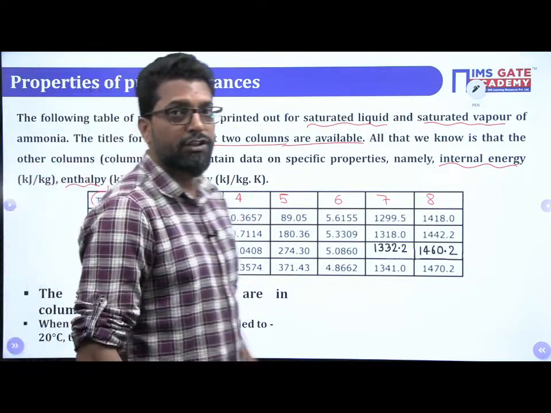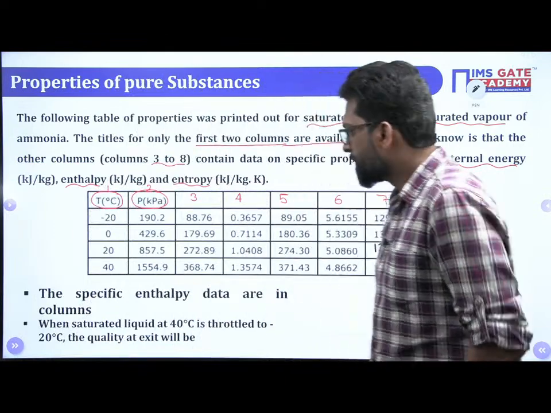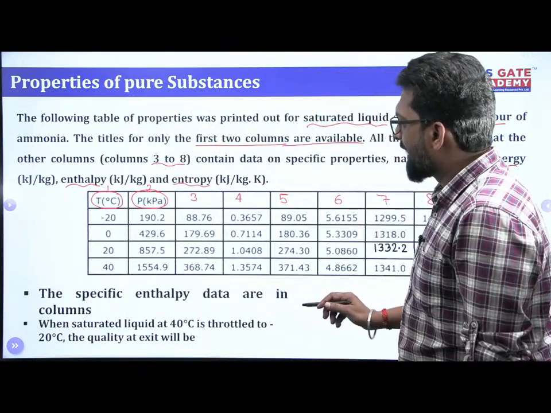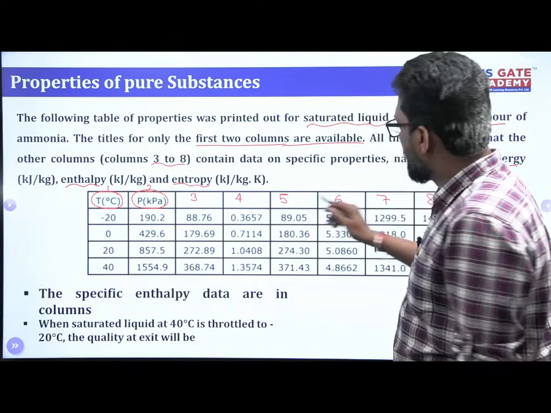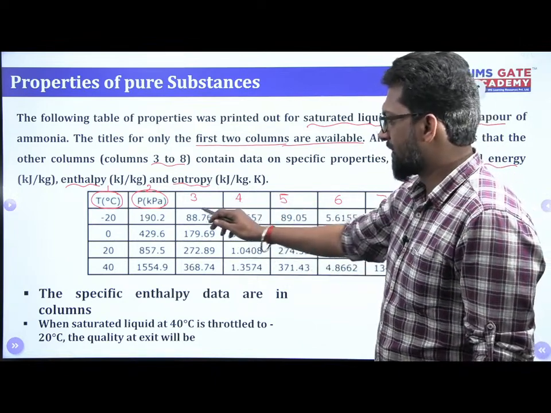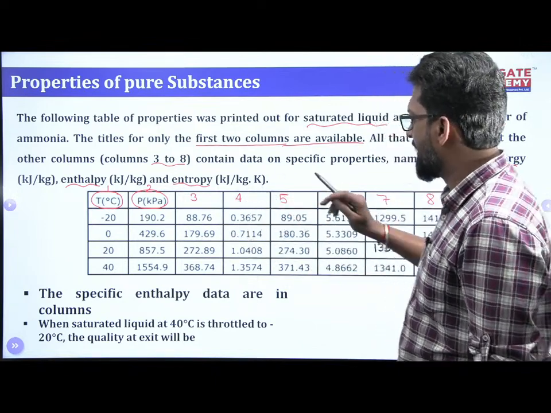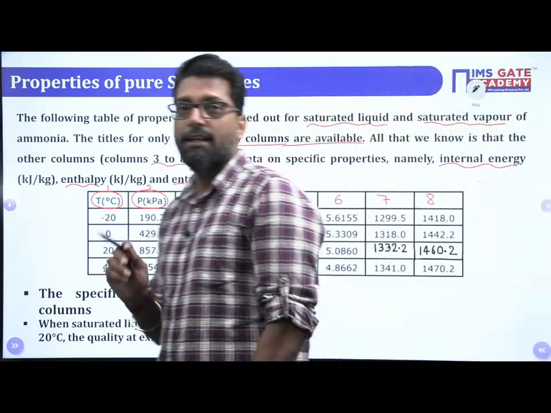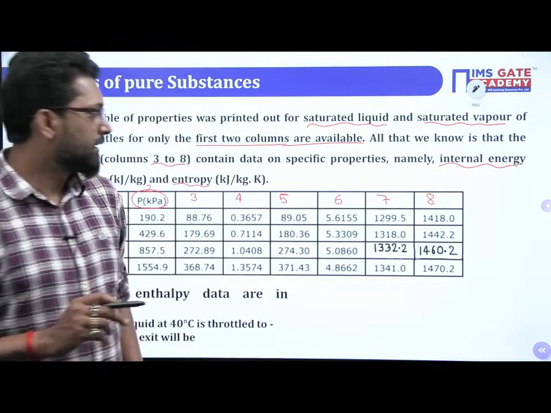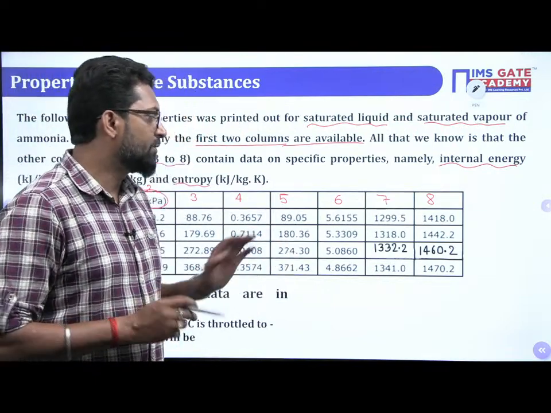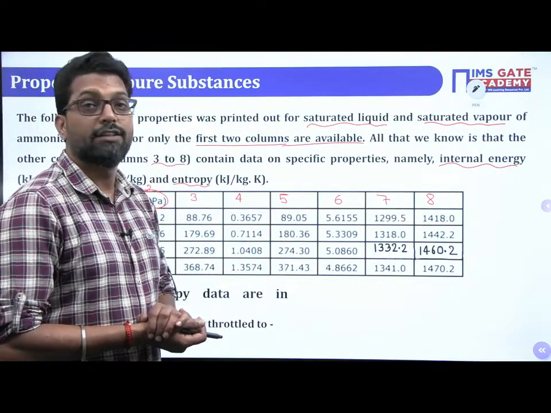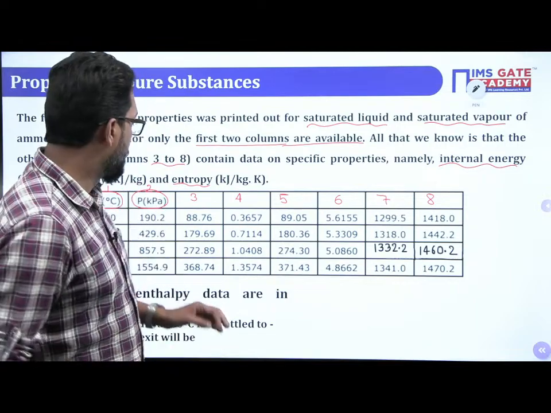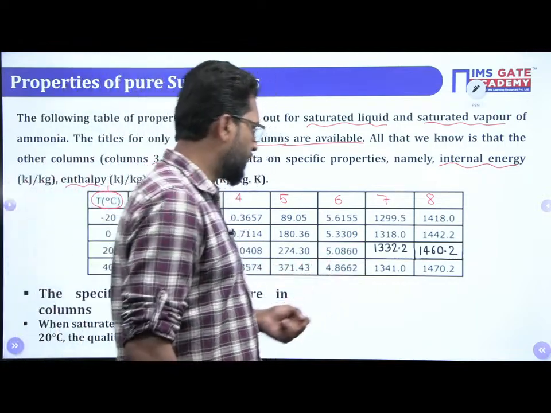What they want to ask, beta, is which property we have to label. Either this is a specific enthalpy or this is a specific internal energy. What is the data given? This is a very good question. There is no concept, only there must be observation. So please mind it, what is the observation for that one.